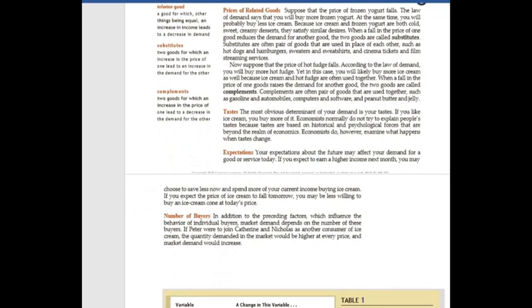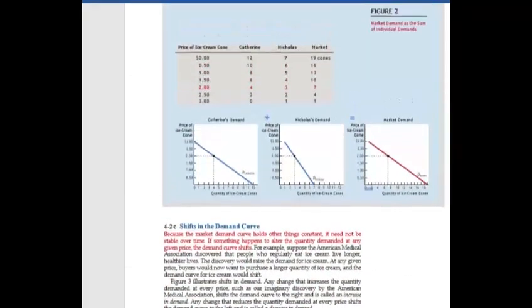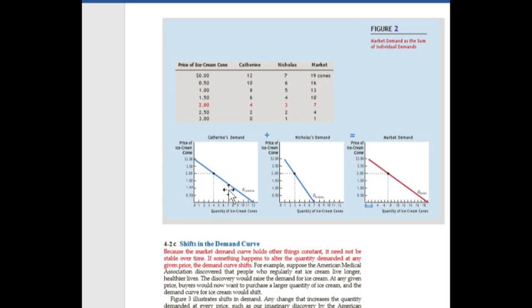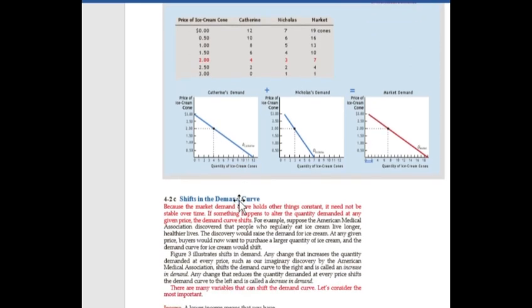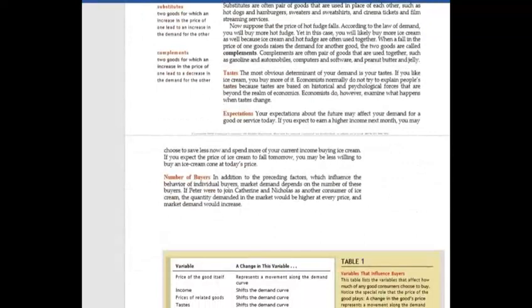Variables that influence buyers: the price of the good represents a movement along the demand curve. Changes in income, prices of related goods, tastes, expectations, and number of buyers shift the demand curve. In this case, the demand curve shifts, whereas a change in price represents a movement along the demand curve only.